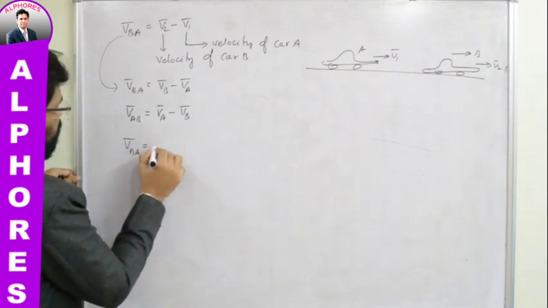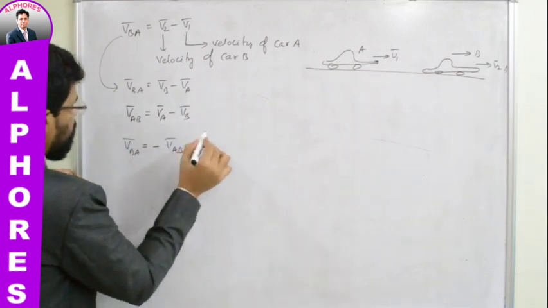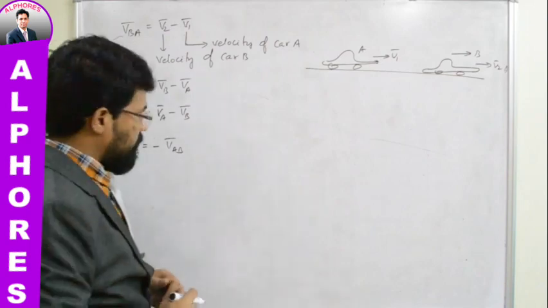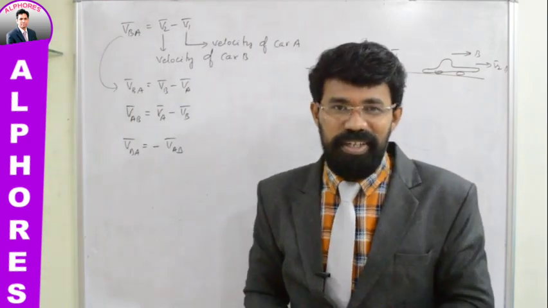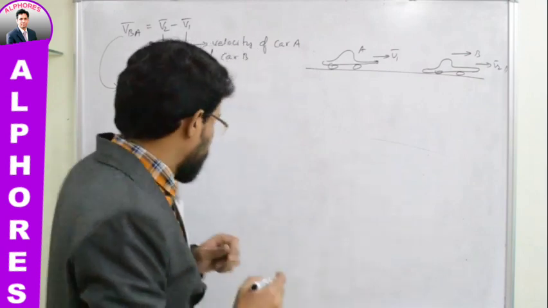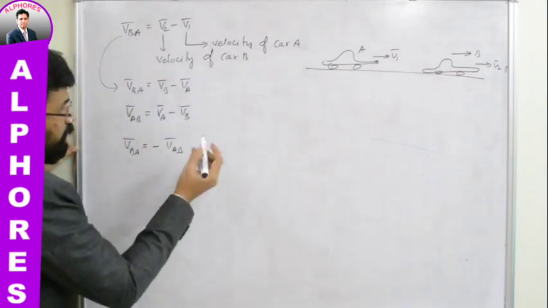VBA bar is equal to minus VAB bar. It means both are equal in magnitude but opposite in direction. Both are equal in magnitude but opposite in direction. I have given you one example.